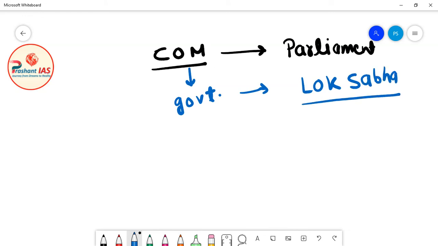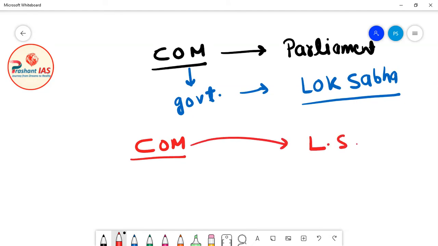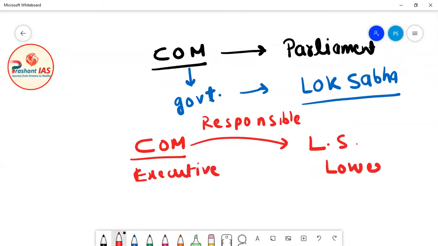Now friends, this Council of Ministers is responsible to Lok Sabha. In other words, we can also say that the executive wing of the government is responsible to the lower house of the parliament. Why? Because Lok Sabha is the lower house of the parliament. So the Council of Ministers is collectively responsible to Lok Sabha.